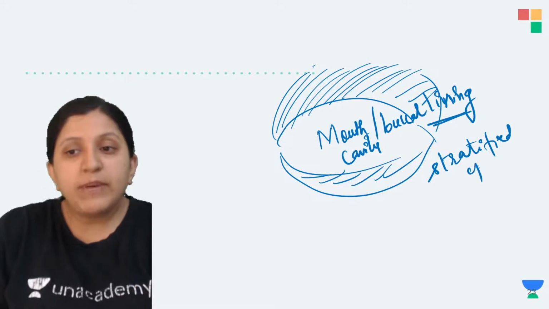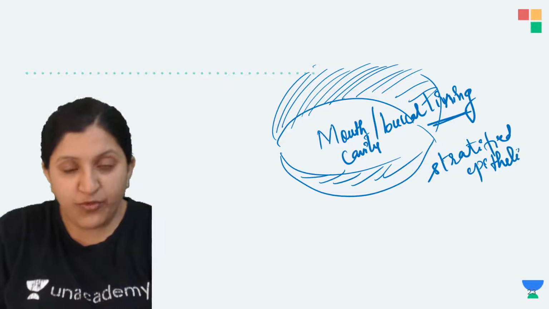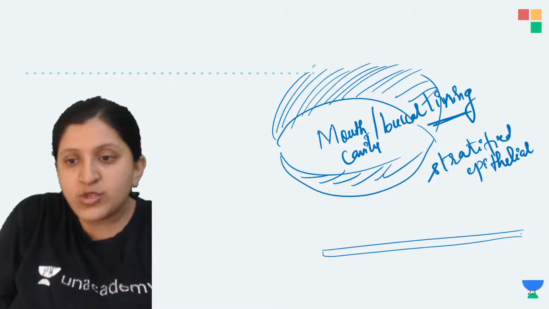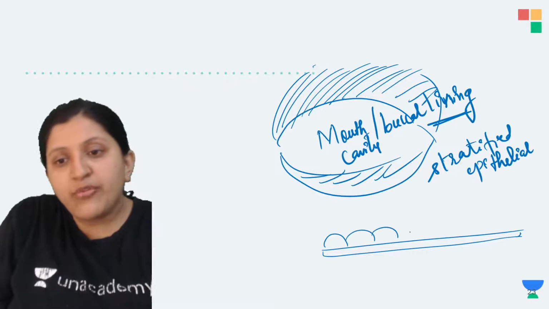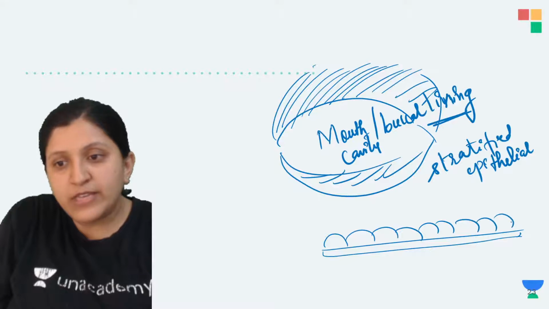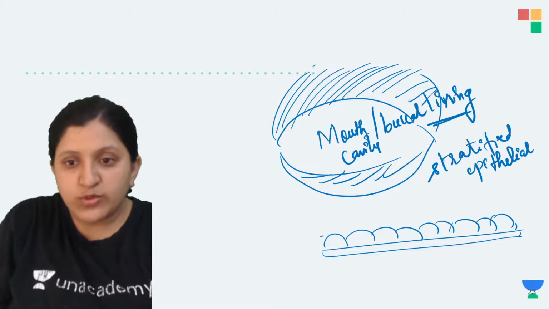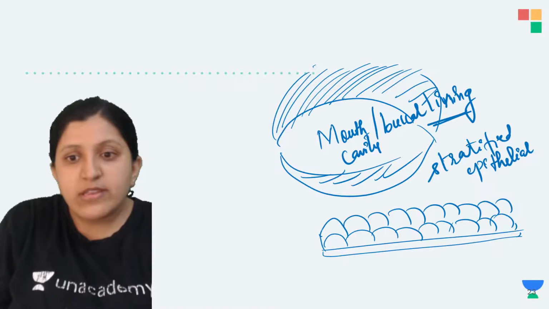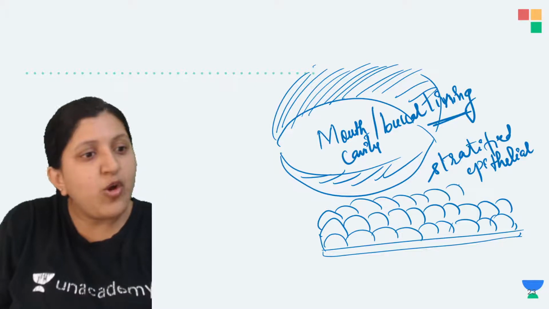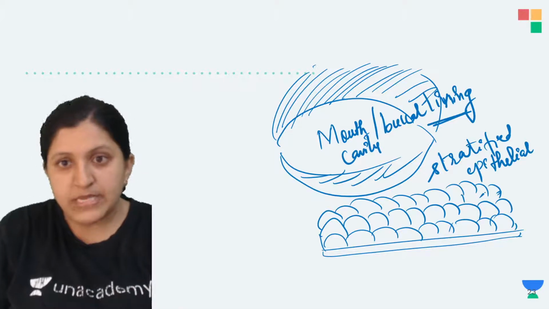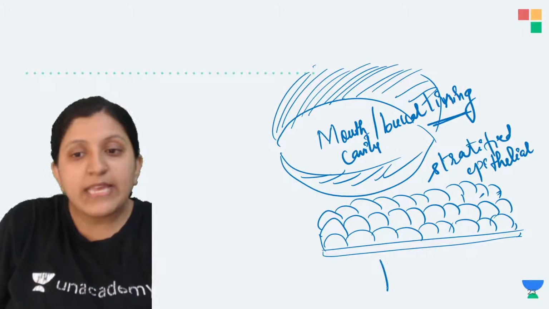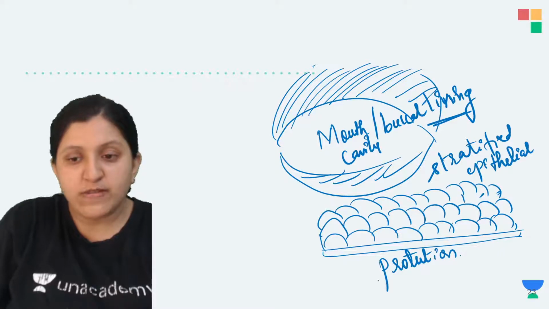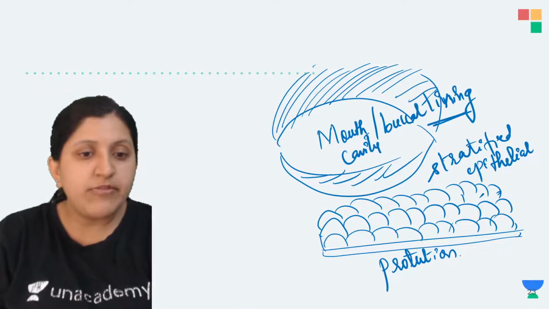Stratified epithelium means not just one layer of epithelial tissue. You can find a basement membrane as usual, and onto that you can find many layers of these tissues placed. Layers and layers of tissues you can find. So we can say that the stratified, or compound, epithelium is present. Compound epithelium is mainly there to protect your organs. So this is for protection. In the same way, now we will see one more thing.